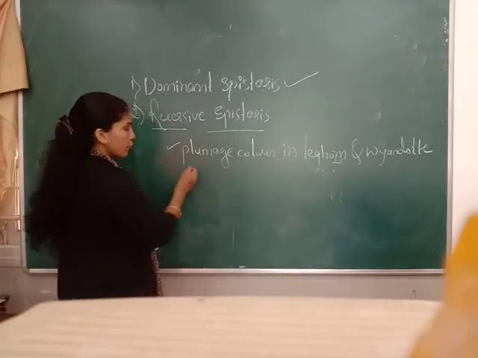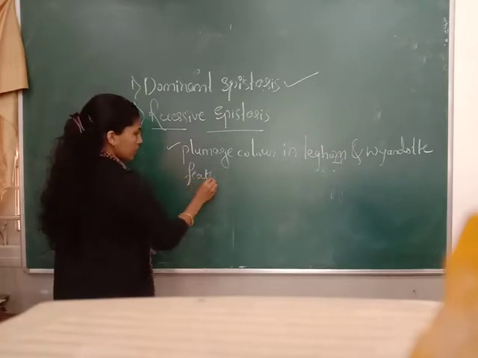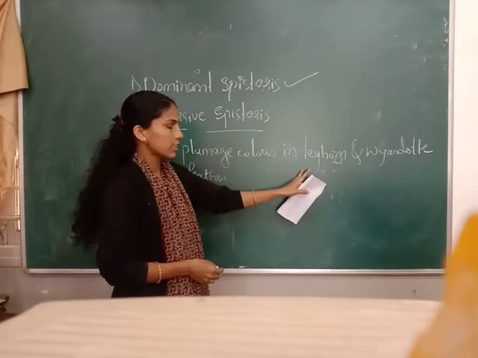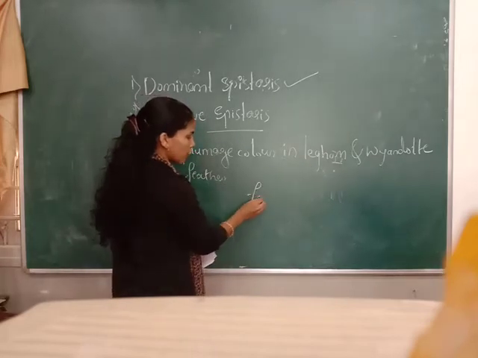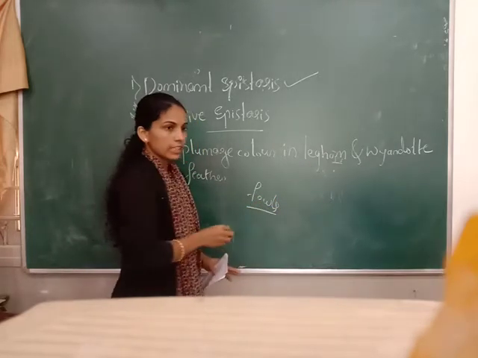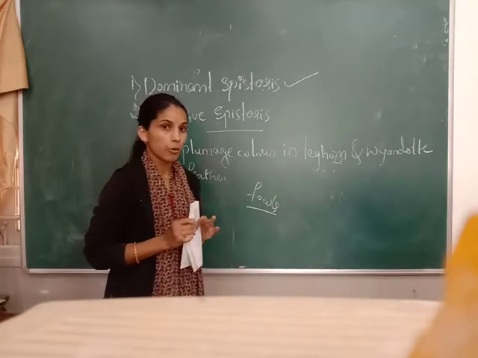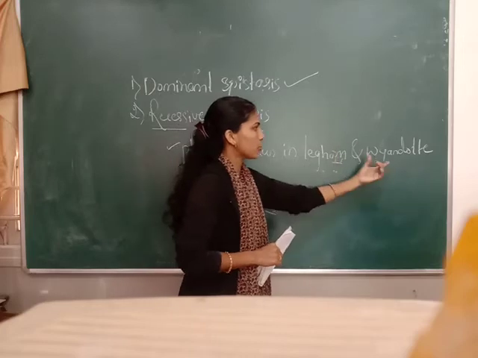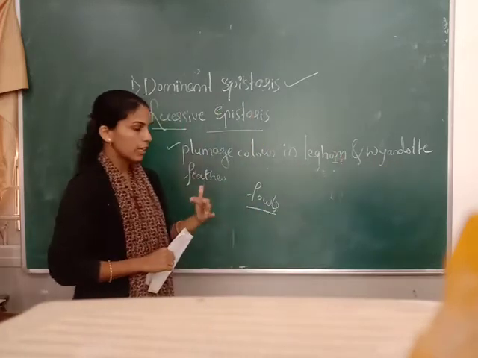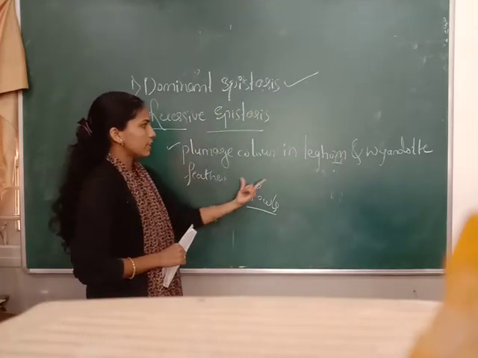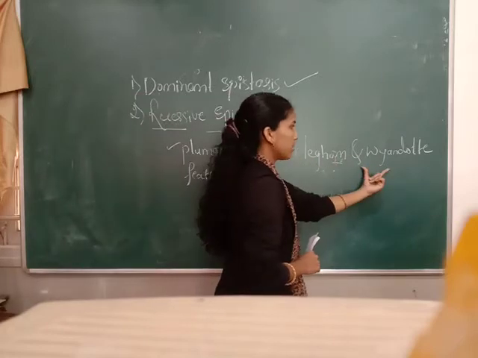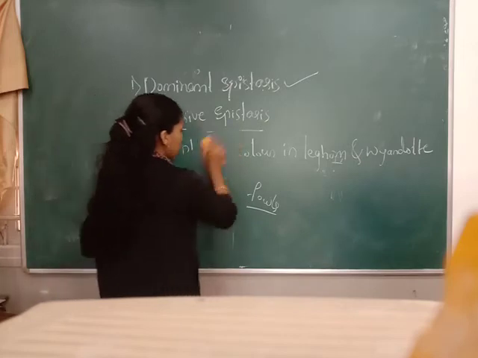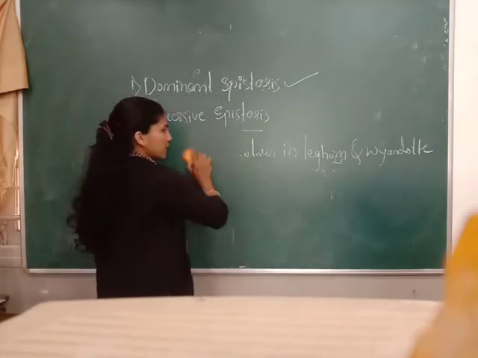Plumage means feather. Feather color in Leghorn. Leghorns are examples from poultry fowls, the chickens present in a poultry farm; one species is Leghorn and one more is Wyandotte. So you have to study the feather color in Leghorn and in Wyandotte. Then how will you take the phenotype and the genotype here?